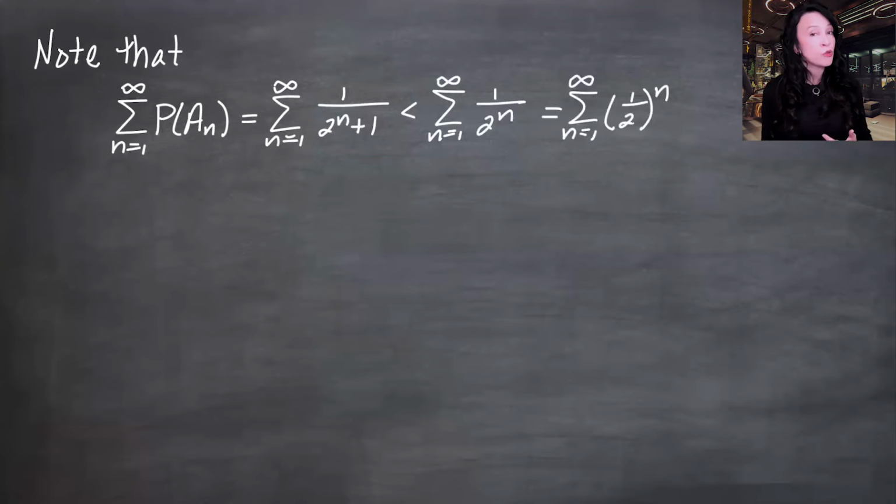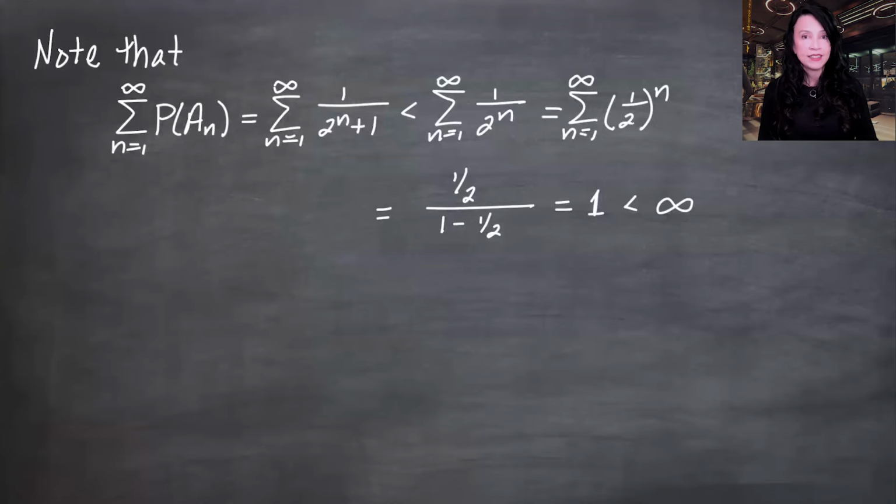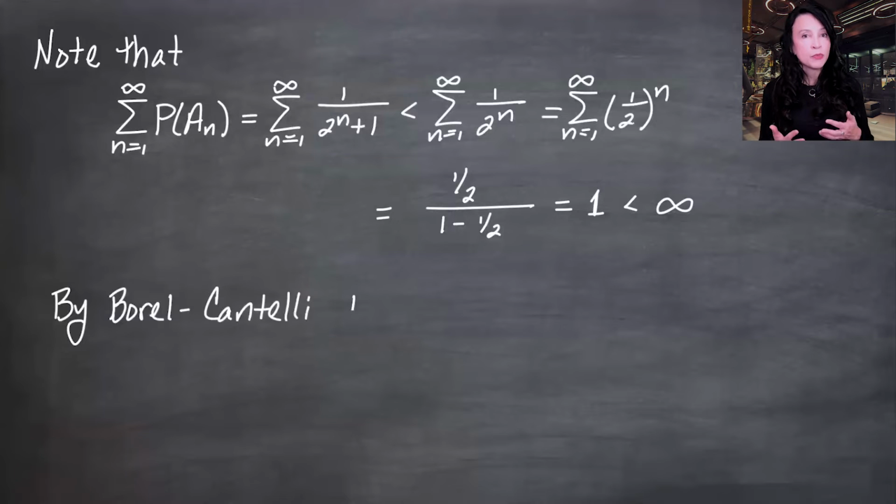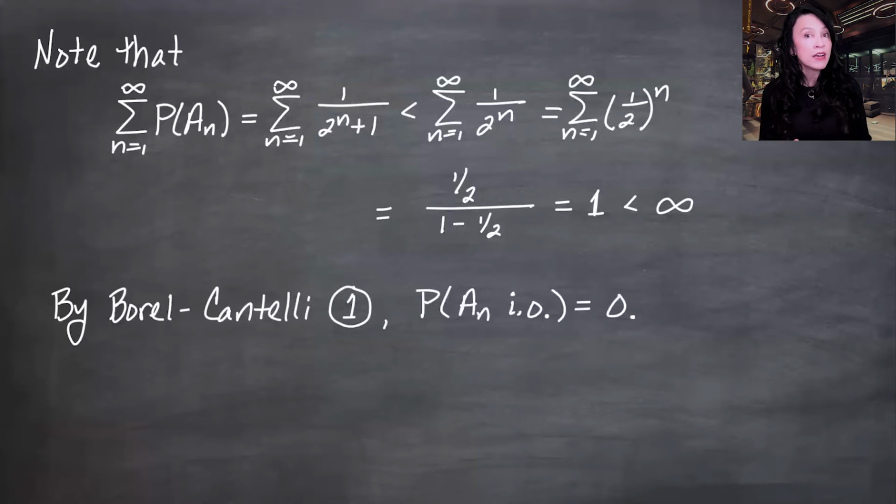The sum as n goes from 1 to infinity of r to the n is r over 1 minus r, as long as r is in magnitude less than 1. So this is 1/2 over 1 minus 1/2, which is 1, which is pretty darn finite. So we are set up for Borel-Cantelli Lemma 1. We do have that the sum of the probabilities is finite. Borel-Cantelli 1 tells us that the probability that infinitely many of the events occur is 0.